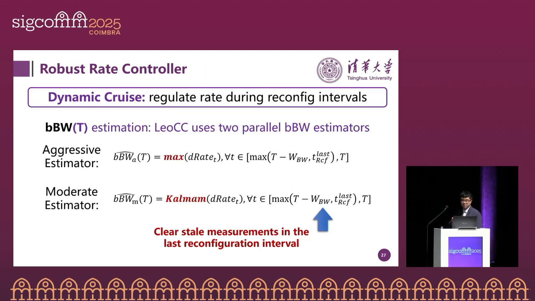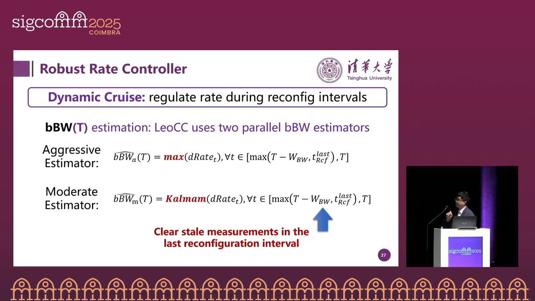Let's look at the dynamic cruise state. It regulates the rate during reconfiguration intervals. It uses two bandwidth estimators, which is different from existing BBR. We have one aggressive estimator and one moderate estimator, using a max filter and a Kalman filter respectively.